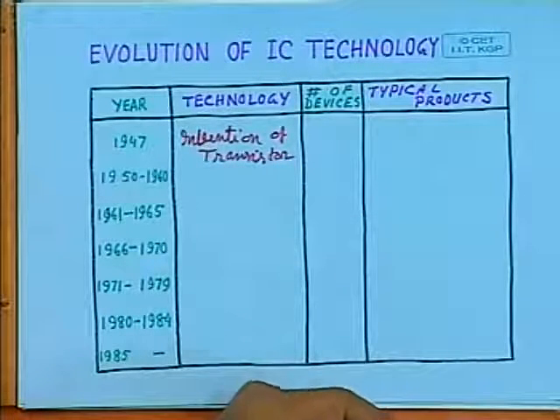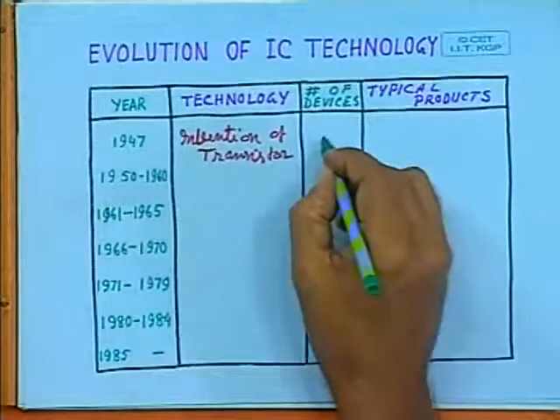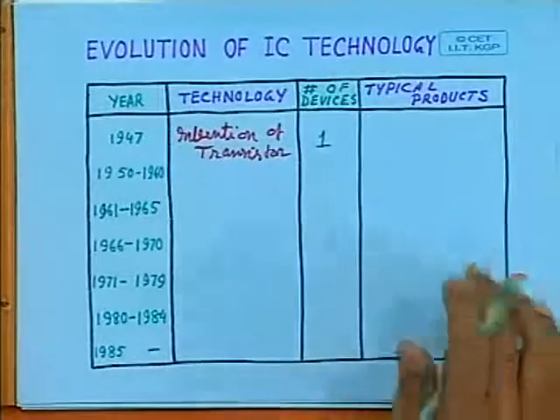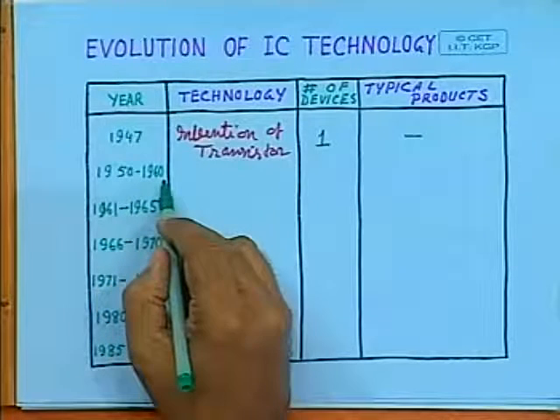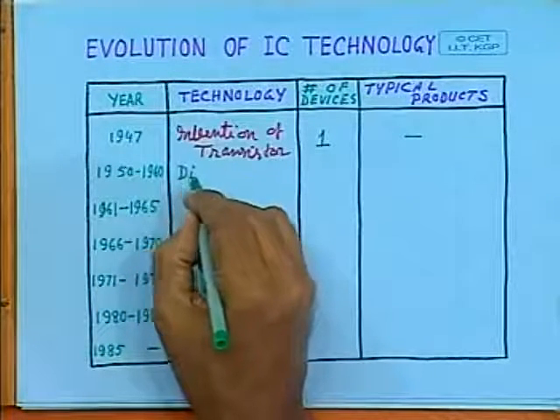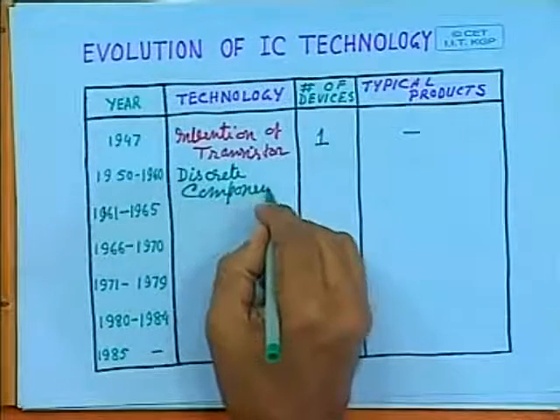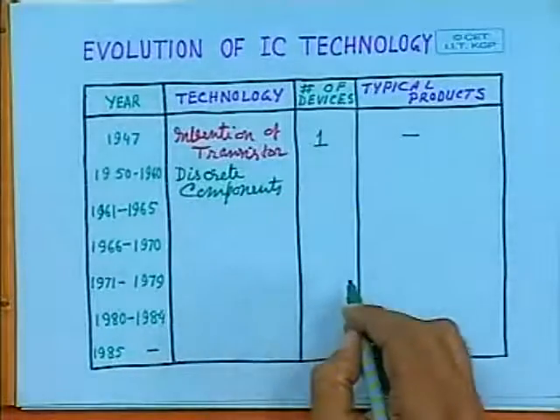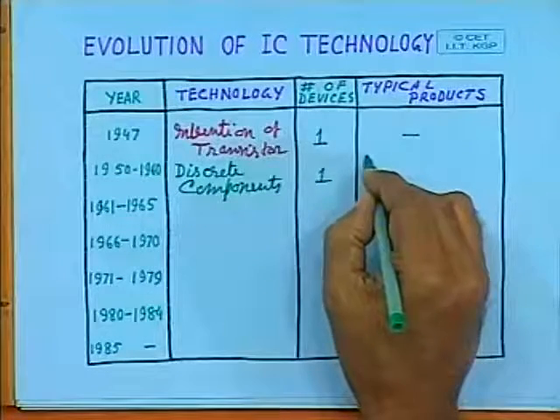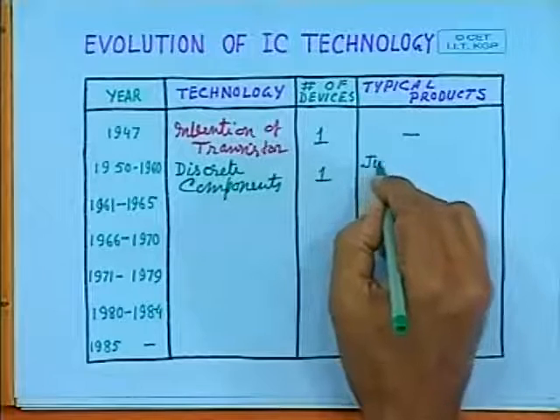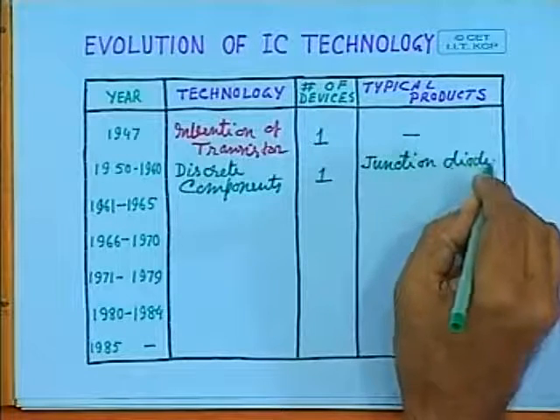And this is the year, as I mentioned, the transistor was invented, having only one transistor per device, and there was no product. Then between 1950 and 1960, some discrete components were available, essentially transistors, having only one transistor. Different types of transistors were available in the market, and the typical products available in those days were junction diodes and transistors.